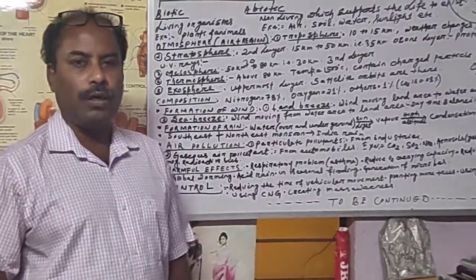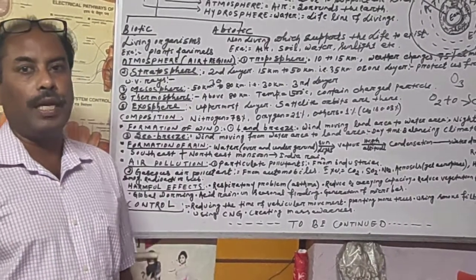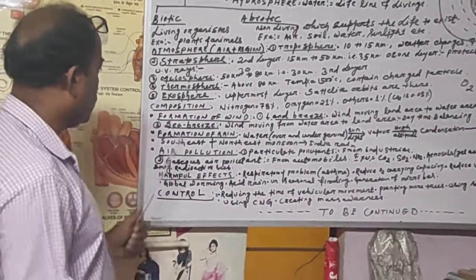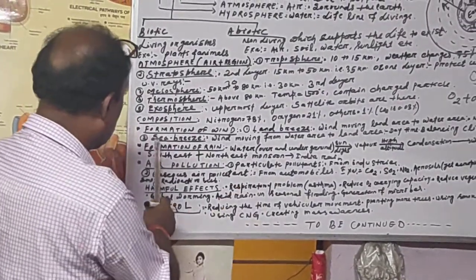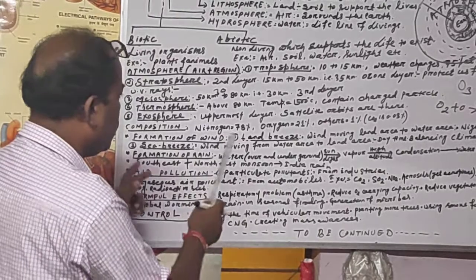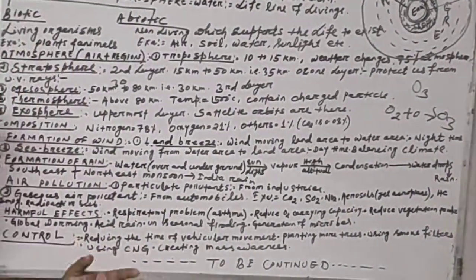So because of land breeze and sea breeze, we get the wind, and this wind brings the water vapor, moisture, to different places, and when this condenses, that gives the rain and clouds. So the land breeze and the sea breeze combinedly control the climate of our earth.